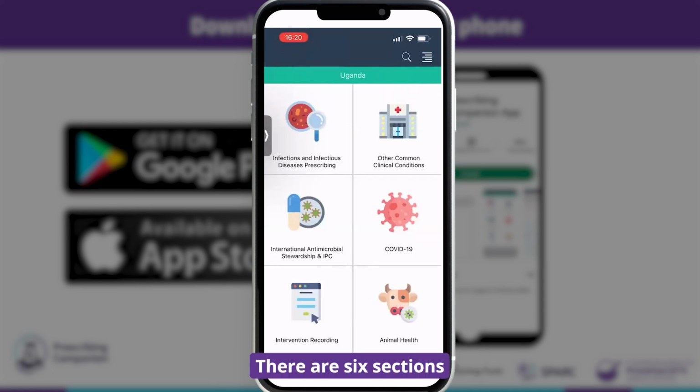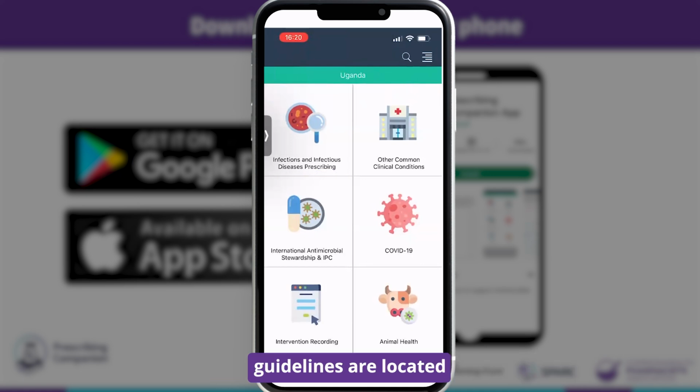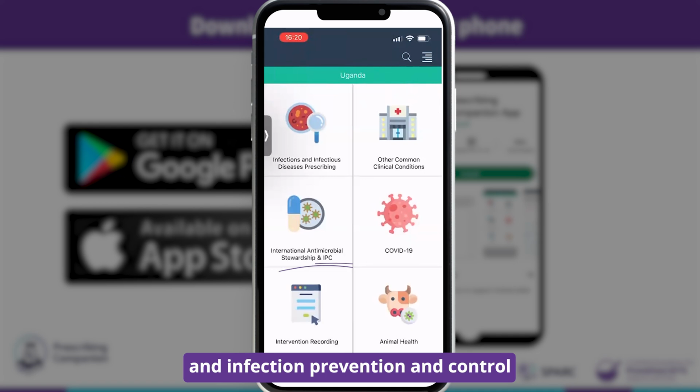There are 6 sections. These are similar for each country's toolkit. Firstly, infections and infectious diseases prescribing, where the standard treatment guidelines are located. Next, we move on to other and common clinical conditions, customizable for countries. After that, we can look at international AMS and infection prevention and control.